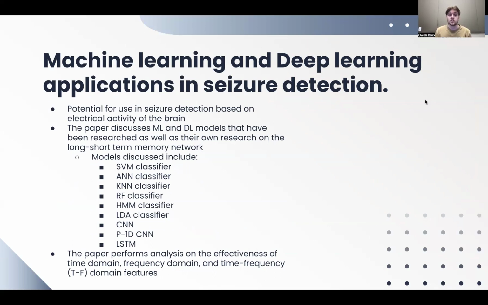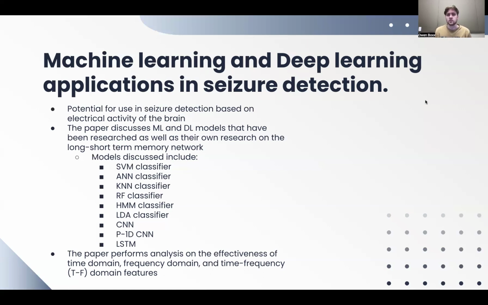This paper discusses a few different machine learning and deep learning models that have been researched in the past. It's a review of a bunch of papers as well as implementing their own research on the long short-term memory network. The models discussed include, and I'll talk about all these later, an SVM classifier, ANN classifier, KNN classifier, RF classifier, HMM classifier, LDA classifier, CNN, P-1D CNN, and LSTM. LSTM is the long short-term memory network.